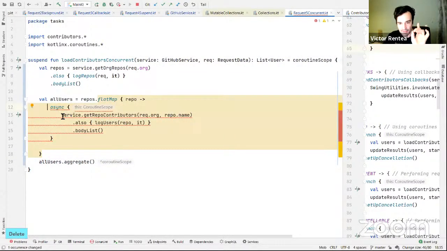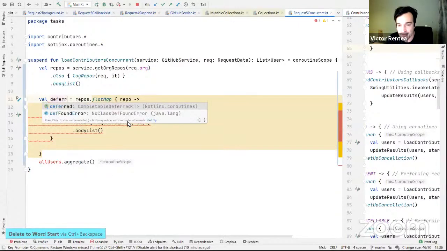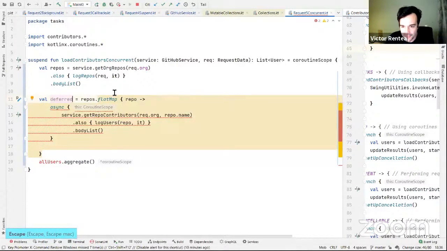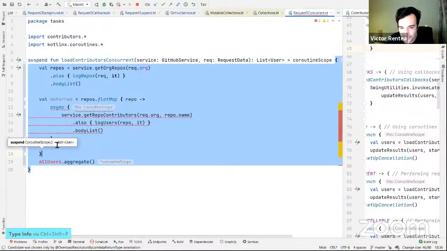Let me just, one second. I think, no, what did I do wrong? Let me see. Async. Did I close all the brackets? Yes. Deferred. Oh, yes, almost. Async doesn't give me the results. No. Async gives me, let me show you, some deferred. Let's see if I got this straight. Almost. What is the type of this?